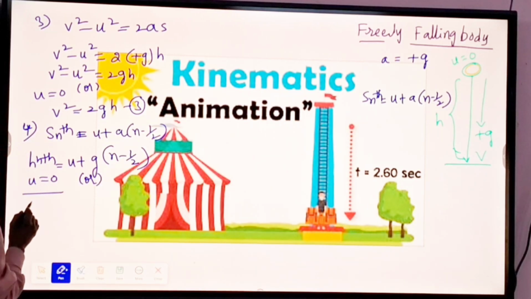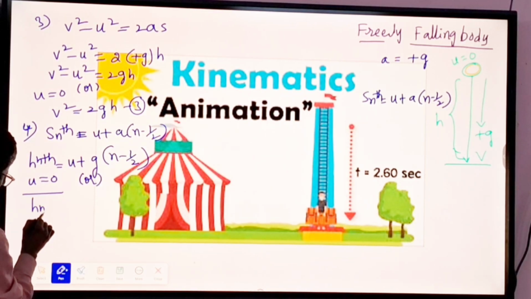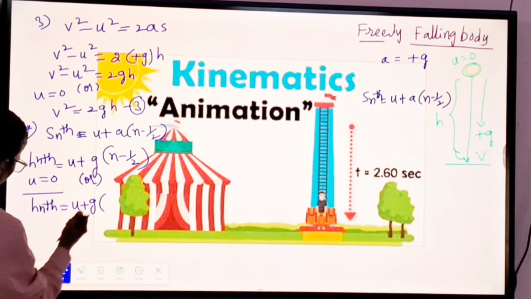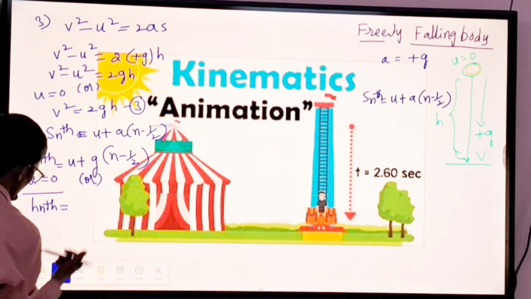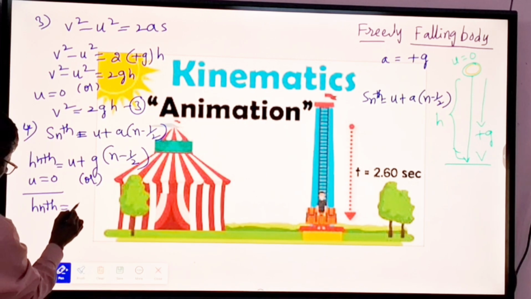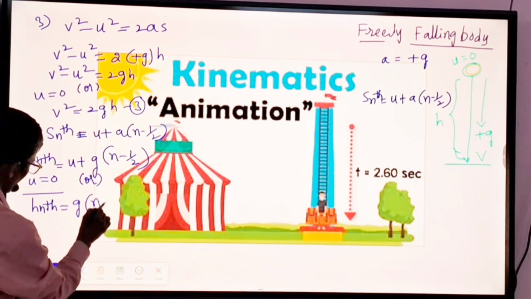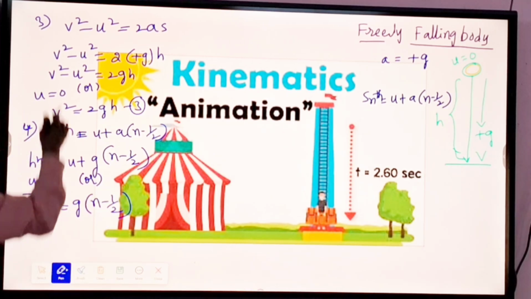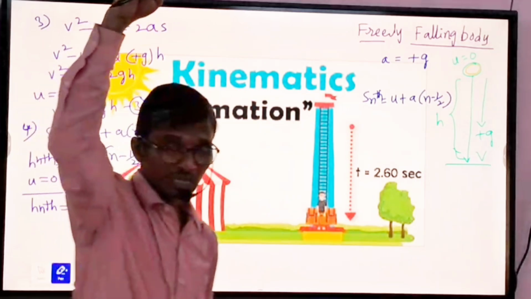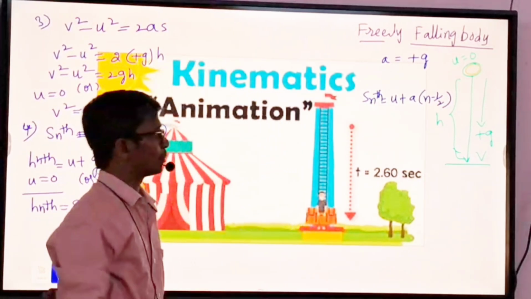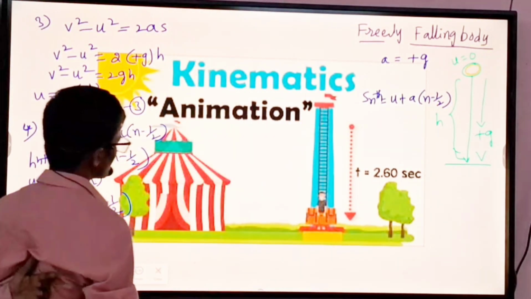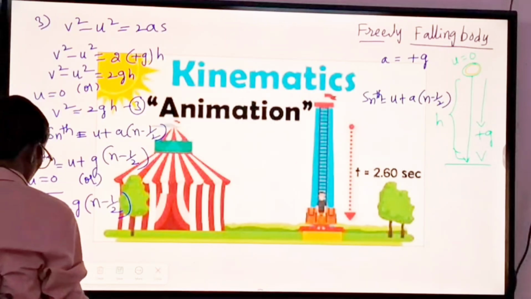If u is equal to 0, then we can write h is equal to u0. So u takes v0, u takes here 0. Then we can write g into n minus half we are taking. So we apply equations of motion for freely falling body. These are the equations of motion for freely falling body.